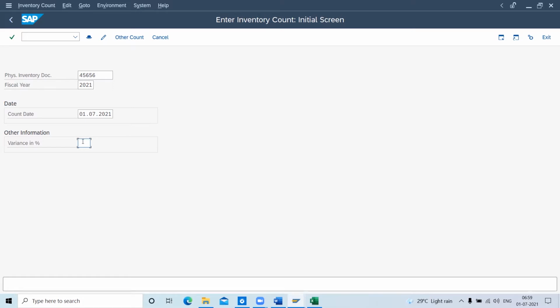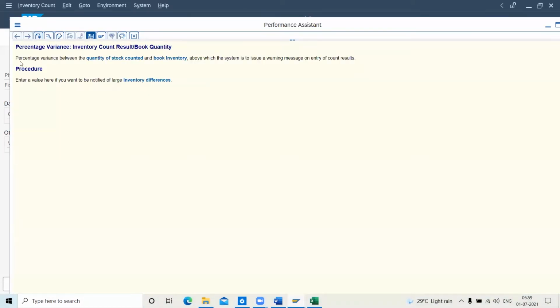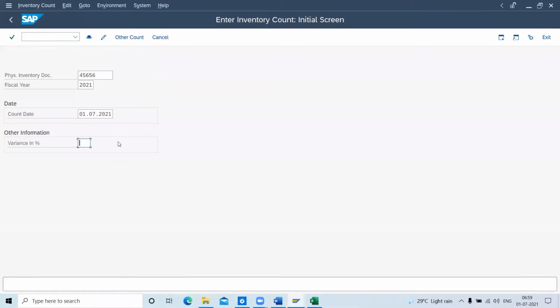Normally it depends; if you want, we can have this variance. If you press F1, you can see the percentage variance between the stock quantity and the book inventory. It means how much difference in quantity the system should allow. If the quantity is not within the range, it will give a warning message. This also we can set if you want. For now I'm leaving this blank. Then press enter.